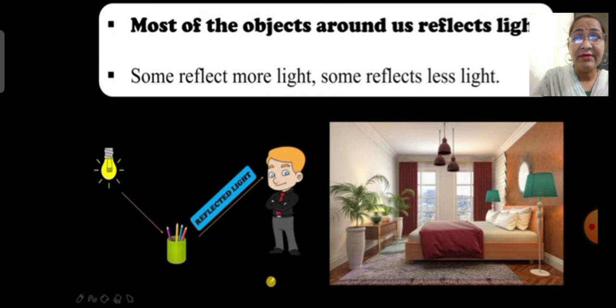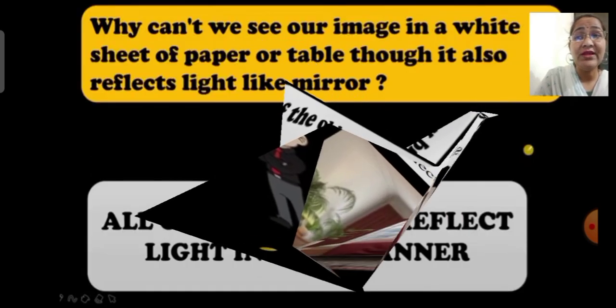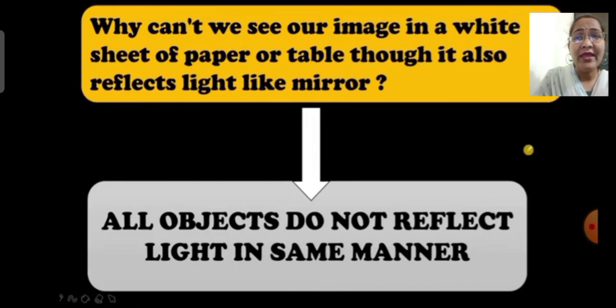But some objects reflect more light and some reflect less light. But children, one question will arise in your mind: why can't we see our image on a sheet of paper or on a table, though it also reflects light like a mirror, isn't it? So your answer will be, all objects do not reflect light in the same manner like mirrors.